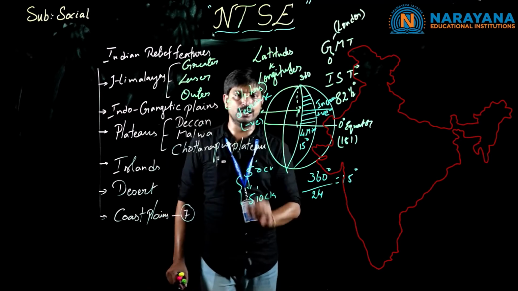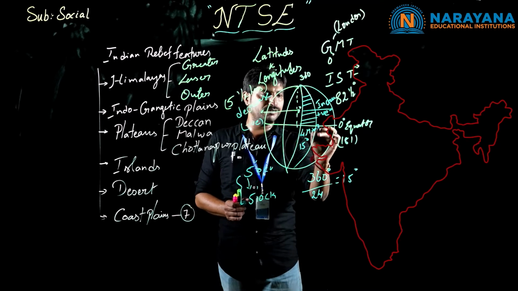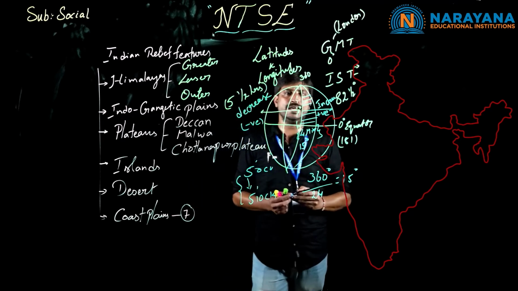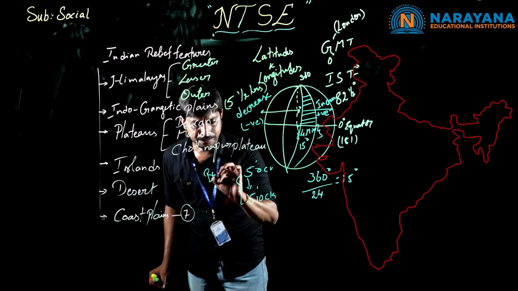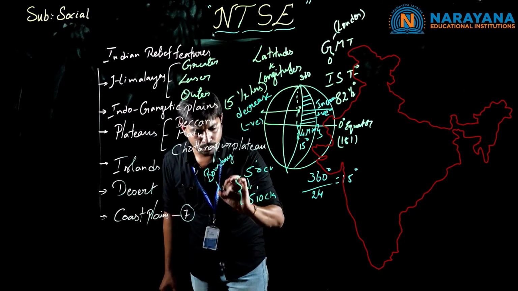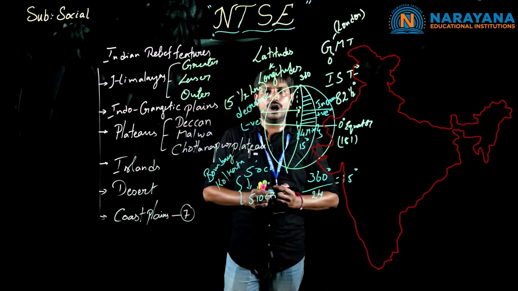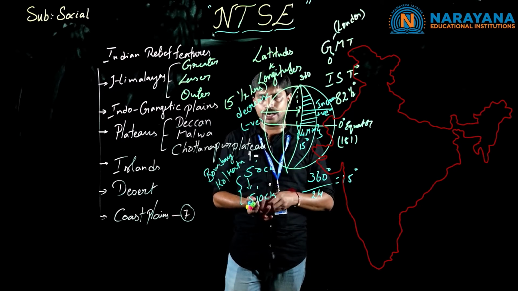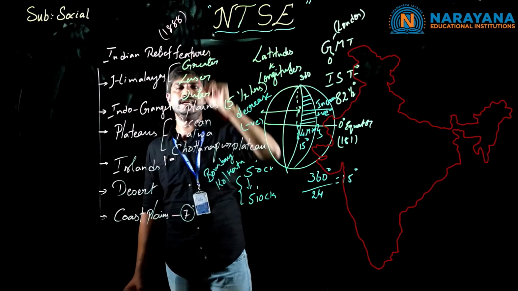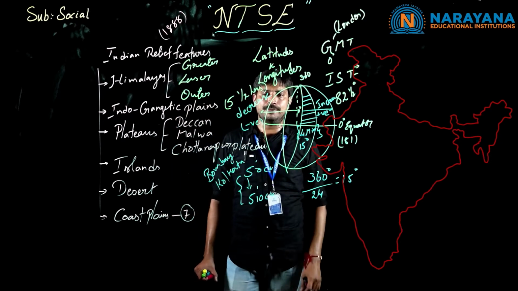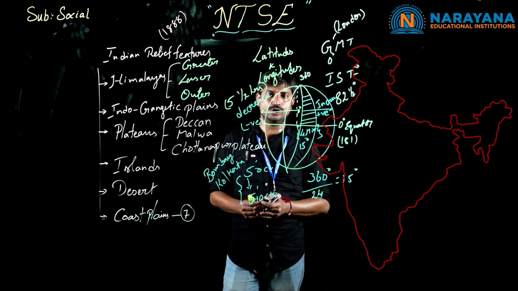Sir, here I have a doubt, sir. If the time is going to be shown, then you said about the differences of 4 minutes. In our country, we are following two major times. One is about Bombay. Another one is about Kolkata. Dear children, before independence, at the time of the British government, in the year 1888, two time zones were taken in our country. The west side is Mumbai and the east side is Kolkata.